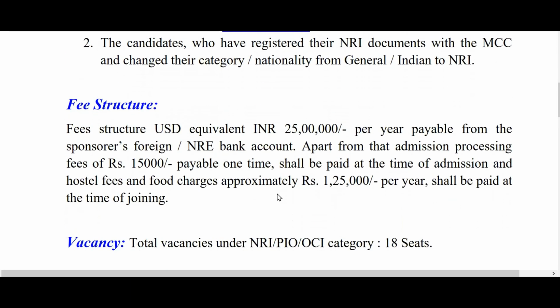Then what is the fee structure for NRI candidates? The fee structure is in US dollars, which is equivalent to 25 lakh Indian rupees per year. And it has to be paid from the sponsor's foreign or NRE bank account. Apart from that, admission processing fees of 15,000 rupees has to be paid. And then you will have hostel and food charges, which approximately comes to about 1,25,000. So at the time of joining, you will be paying about 26.4 lakhs.